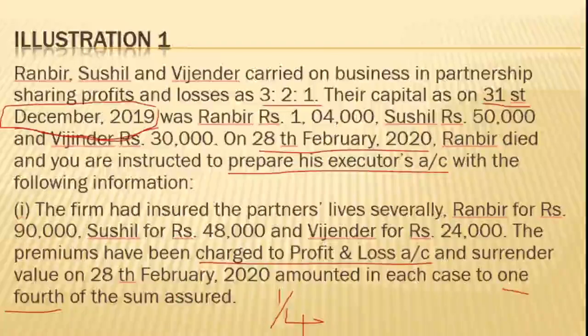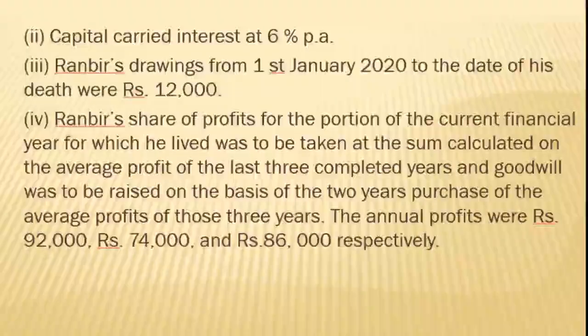What is the sum assured? Individually they have given 90,000, 48,000 and 24,000. So that is the sum assured. And also it is said interest on capital is provided at the rate of 6% per annum.